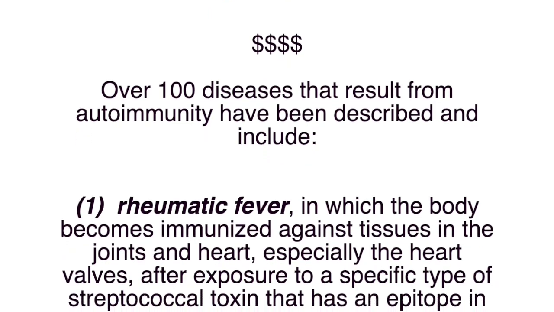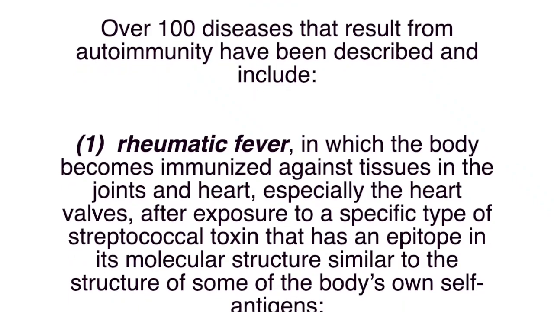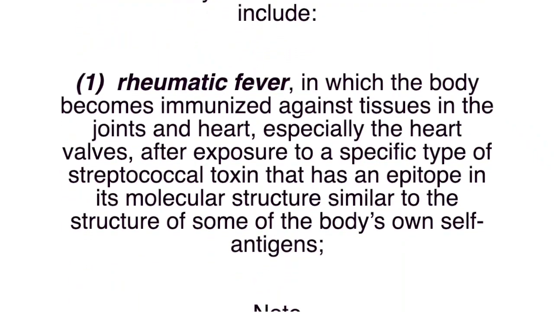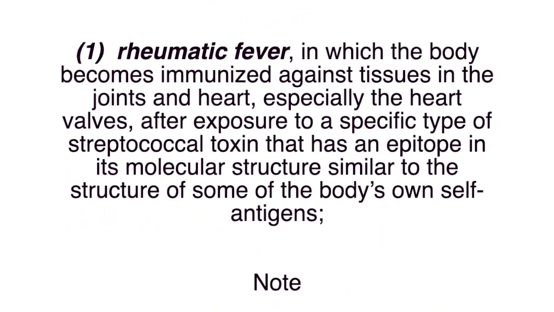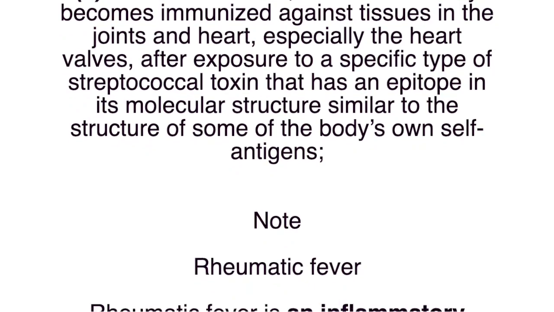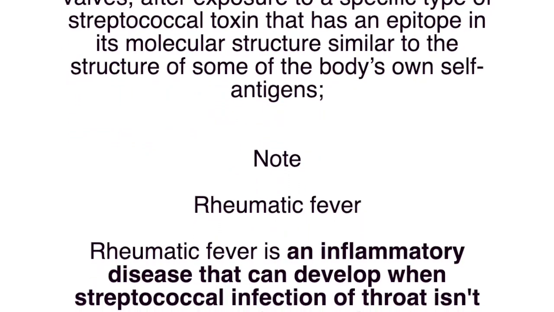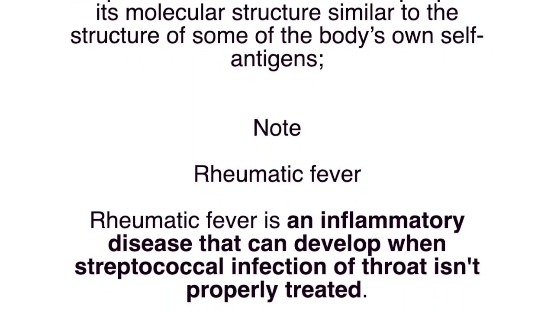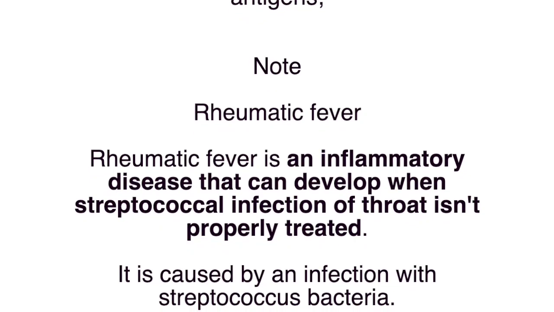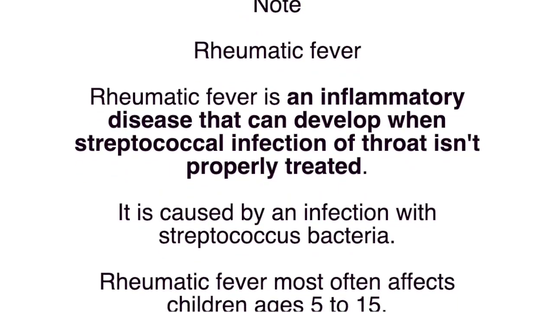Now, coming back to the discussion, over 100 diseases that result from autoimmunity have been described and include: 1. Rheumatic fever, in which the body becomes immunized against tissues in the joints and heart, especially the heart valves, after exposure to a specific type of streptococcal toxin that has an epitope in its molecular structure similar to the structure of some of the body's own self-antigens.